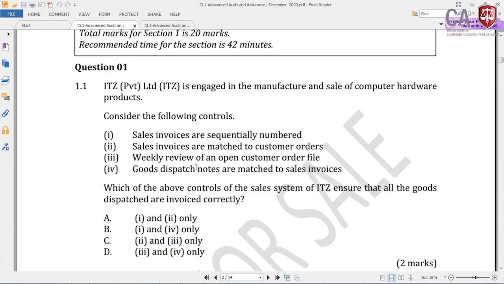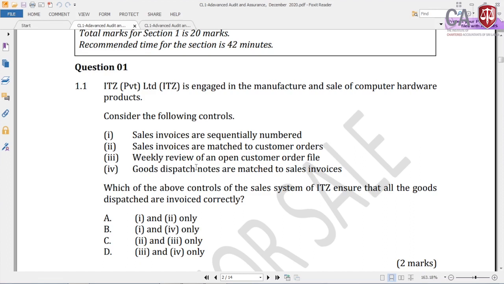Whenever you see the company name Private Limited or a PLC, you have to highlight it using the highlighter, because in auditing, sometimes the treatments or the theories are different. So it's very important to highlight ITZ Private Limited, engaged in manufacture and sale of computer hardware items. The business nature is also important, because most of the controls or audit procedures will sometimes depend on the nature of the business.